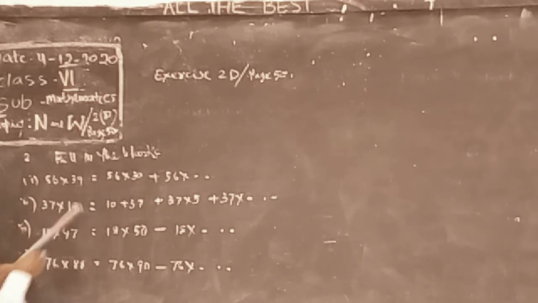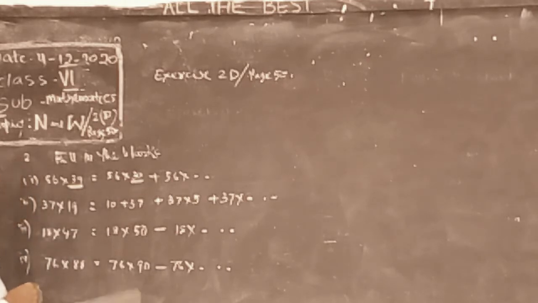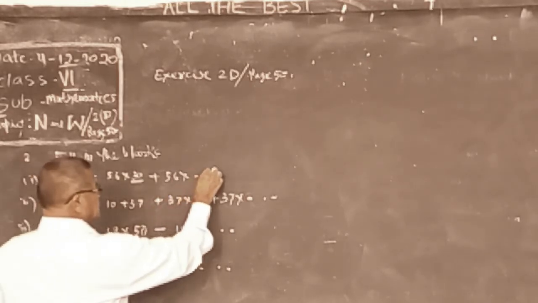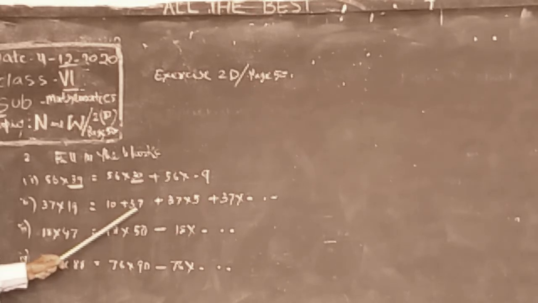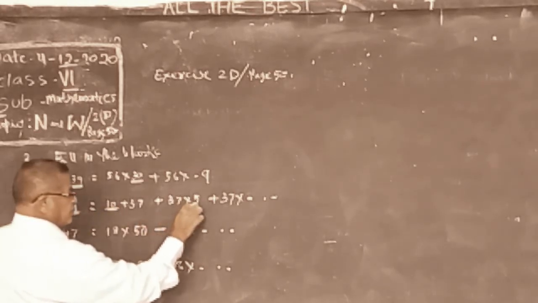But there is given 39, but here given 30. What is the difference? 9 is extra. So this is 9. Now 37 into 19. 37 is there. 19 is there. But here given 10, here 5.